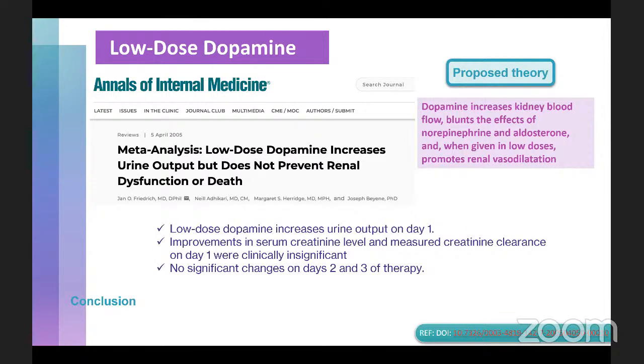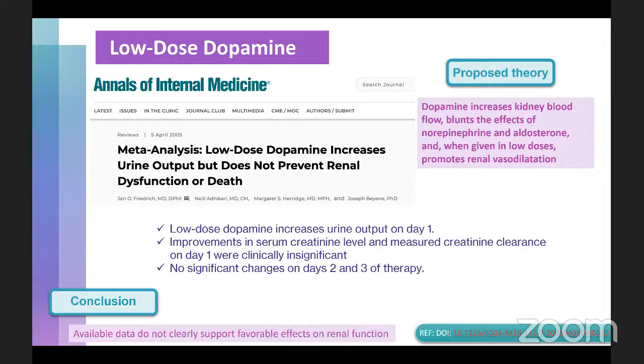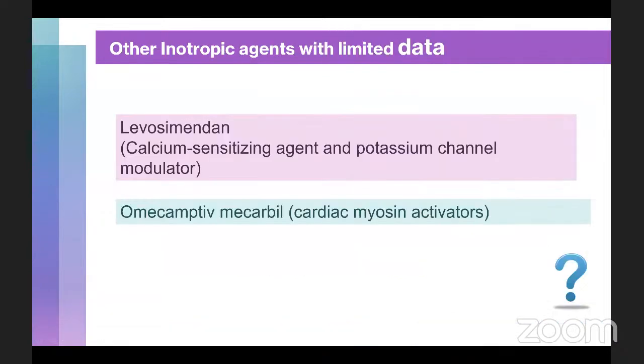There's no doubt about it on day one, but beyond that, there is no significant improvement in serum creatinine or urine output from day 2 and day 3. So the available data does not give any favorable profile for low-dose dopamine in treatment of acute heart failure. There are a couple more inotropic agents, which I don't have any personal experience with, levosimendan and omecamtiv.